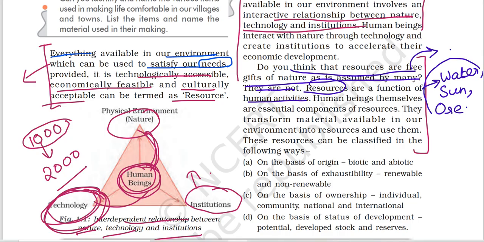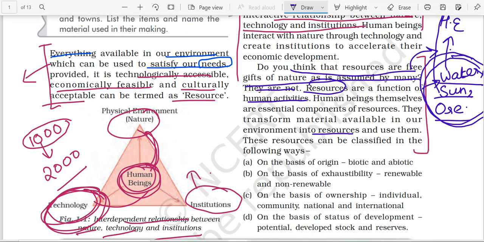Here you can see that they are a function of human activity. Function of human activity means we convert the material available in our environment into resource, like water to hydroelectricity, sun to solar energy, from ore we extract mineral, we smelt it.